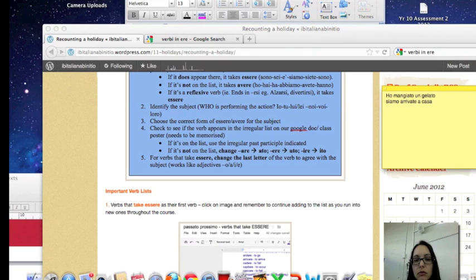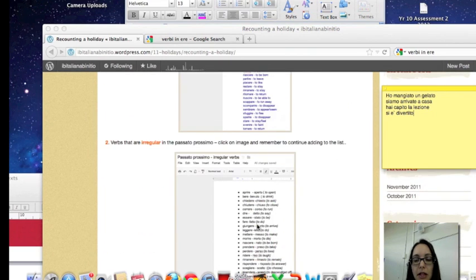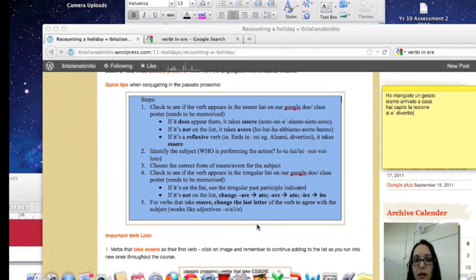You understood the lesson. Hai capito la lezione? He had fun. Si è divertito. Remember, of course, your process is going to be a lot longer because each time you do this, you need to check two tables, the essere table and the irregular table. Now you can start to do the exercises.